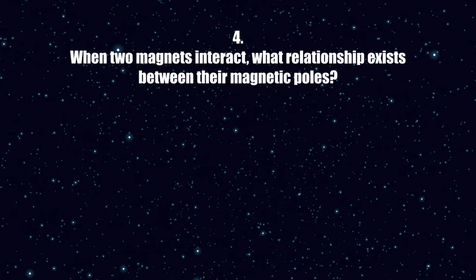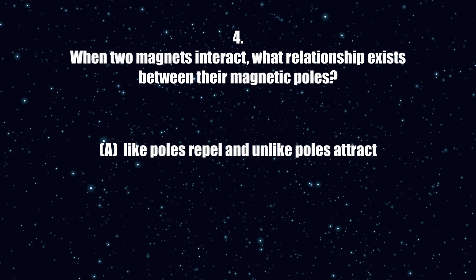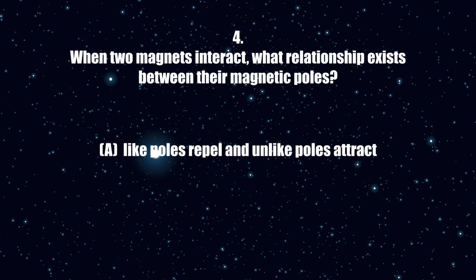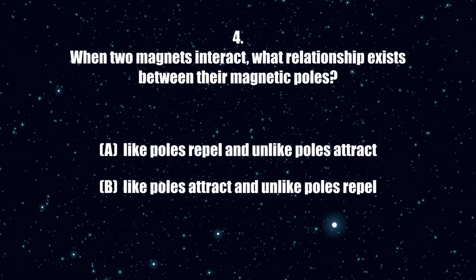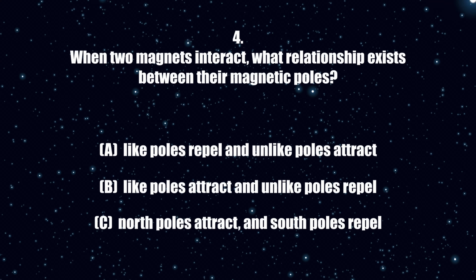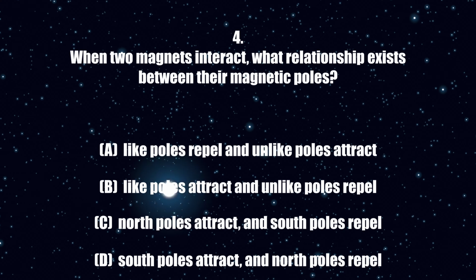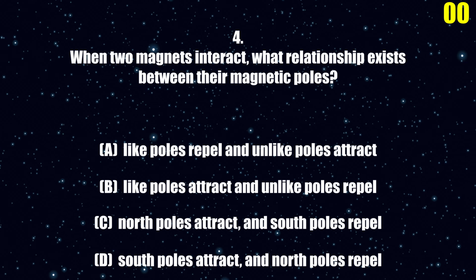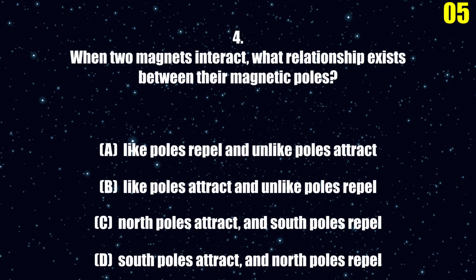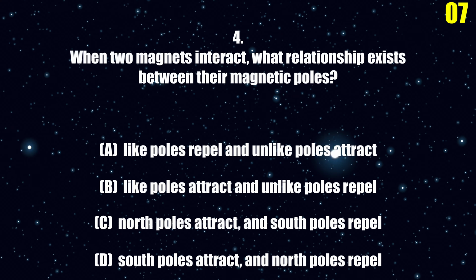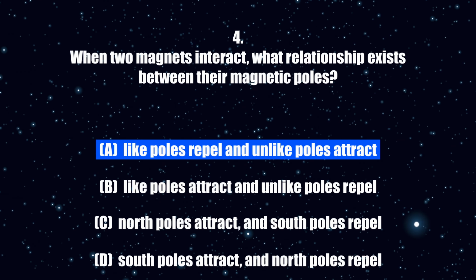4. When two magnets interact, what relationship exists between their magnetic poles? A. Like poles repel and unlike poles attract. B. Like poles attract and unlike poles repel. C. North poles attract and south poles repel. D. South poles attract and north poles repel. The correct answer is A.